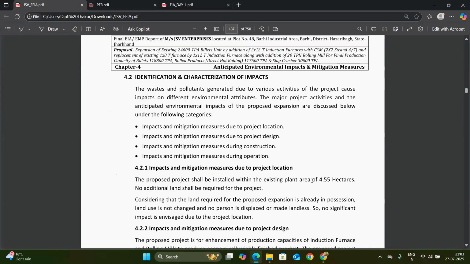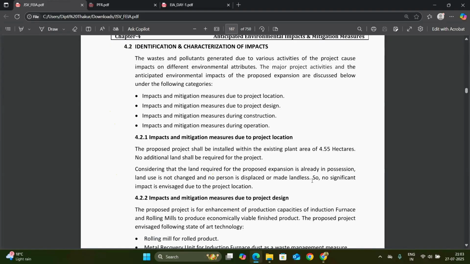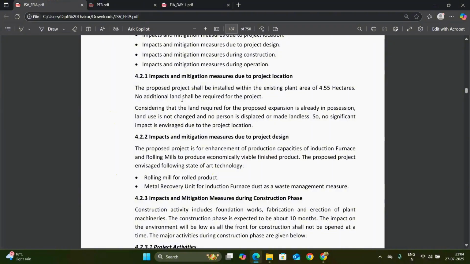So here is the identification and characterization of impact due to the project location. First we have to write about the impact and mitigation measures due to the project location, and then the mitigation measures due to the project design. There is a difference between the design and the project location. Only when you consider the project location, you can disturb many floral and faunal diversity of that project site. And due to the project design, the rolling mill produces economically viable finished product. The proposed project envisages following state-of-the-art technology, the rolled product, and the waste management measures we have to take care of.